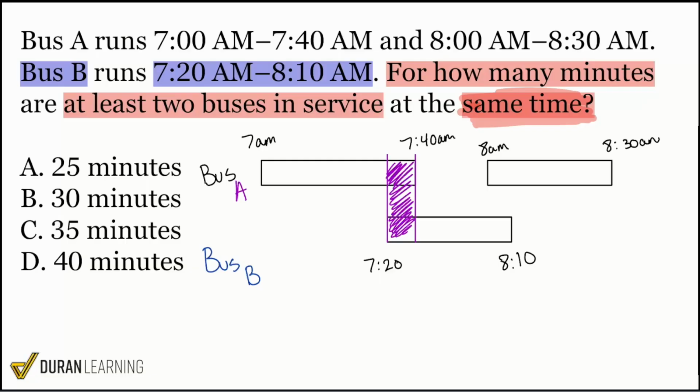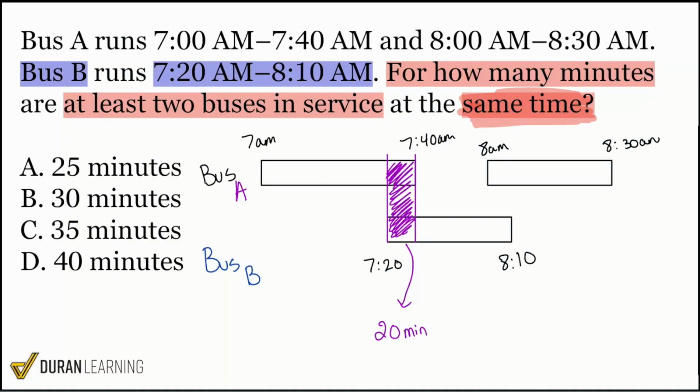Now, when we try to calculate what that time interval is, let's think about it. Because this point right here is 7:20 a.m. and where bus A ends is at 7:40 a.m. Everybody, what is that time period from 7:20 to 7:40 a.m.? How long is that time period? Yeah, that's going to be 20 minutes. So let me just draw a little arrow there. That is a 20-minute gap.